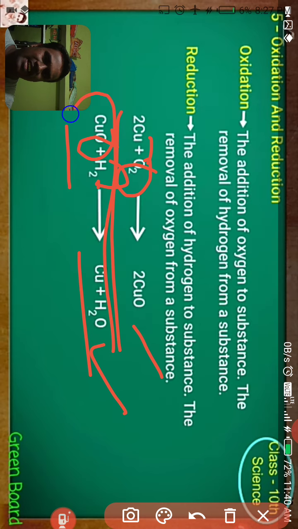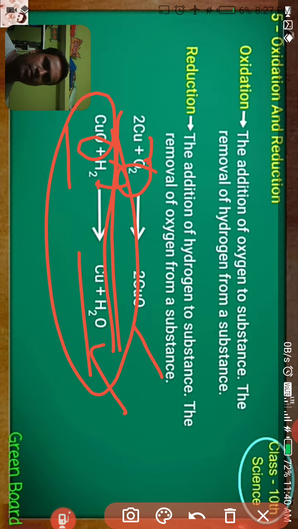So this reaction is an example for both types, oxidation and reduction. That's why we call it a redox reaction. It is an example for redox reaction.